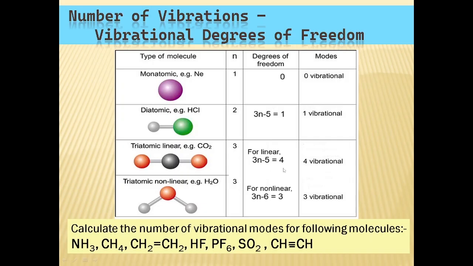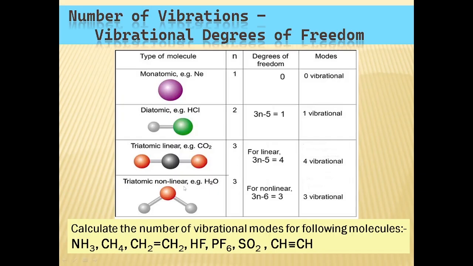So 3n minus 5 gives 4. So the molecule possesses 4 vibrational degrees of freedom. This is a general rule for a linear molecule: the total vibrational degrees of freedom is governed by the 3n minus 5 rule.